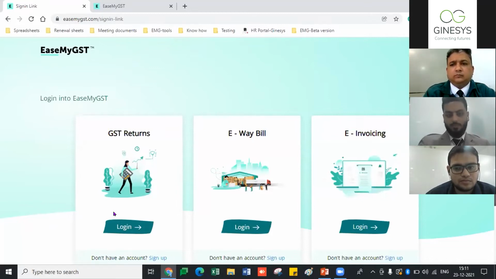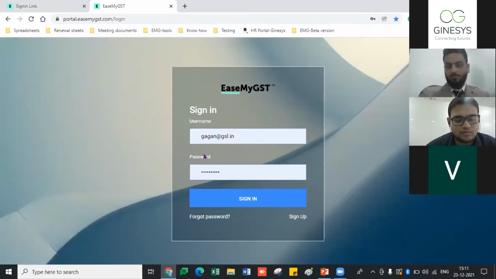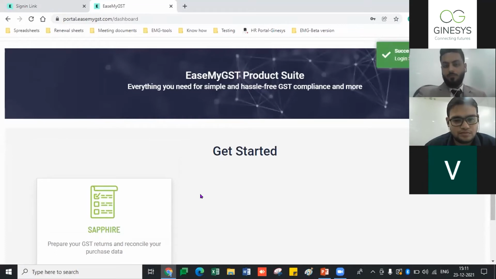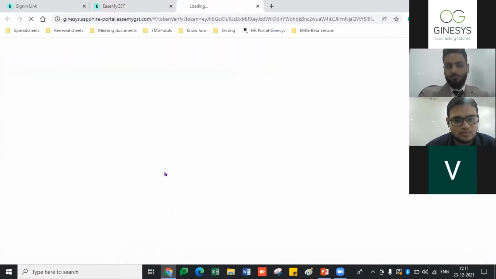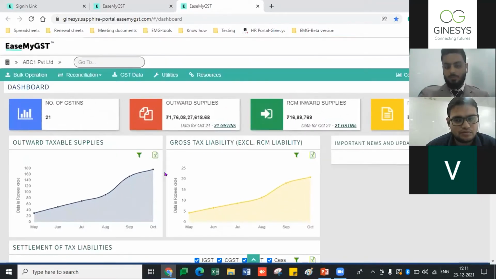So this is a sign up page. When we click on the login page, a new page will be opening as of now. Now, through this, we will do a sign in. When we click for the sign in, there is a new version upgrade. For the GST return, we have named it Sapphire. So we are going for the Sapphire version. Now, clicking on the Sapphire, we will go for our new advanced version.